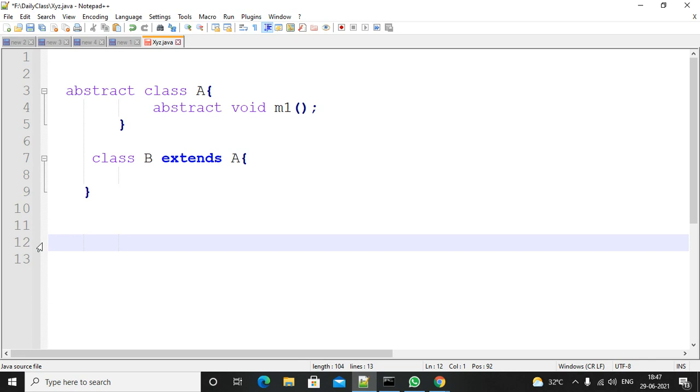So we will see the interfaces concept. In this session, just try to learn what an interface is, what it contains, how to provide the implementation for interface methods, and whether we can create an object for an interface or not. In this way, we will learn one by one.